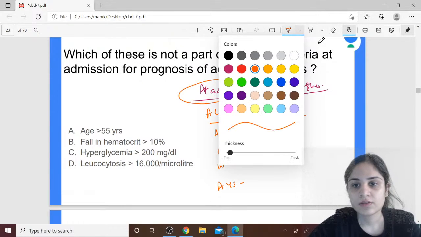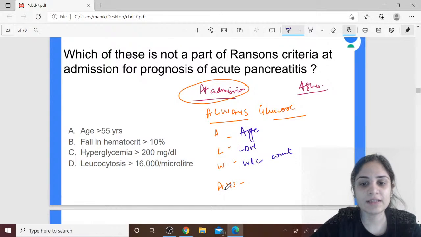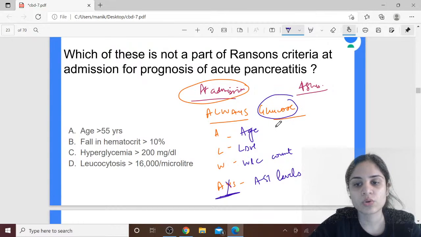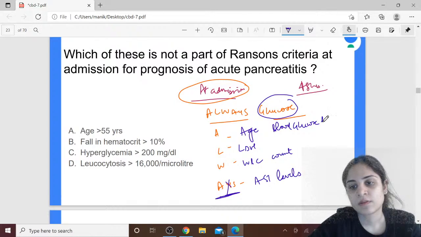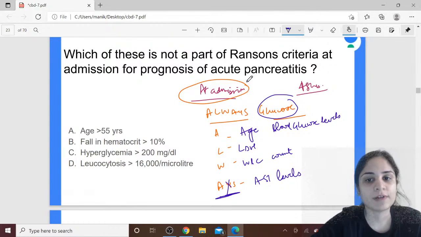What does the first A stand for? First A stands for age, then L for LDH, W for WBC count, and then AYS. Just remove the Y and keep the AS, and this is AST levels. And the last thing, I told you, always test the glucose of that patient, so blood glucose levels. So these are the criteria that need to be checked at admission in a patient of acute pancreatitis.